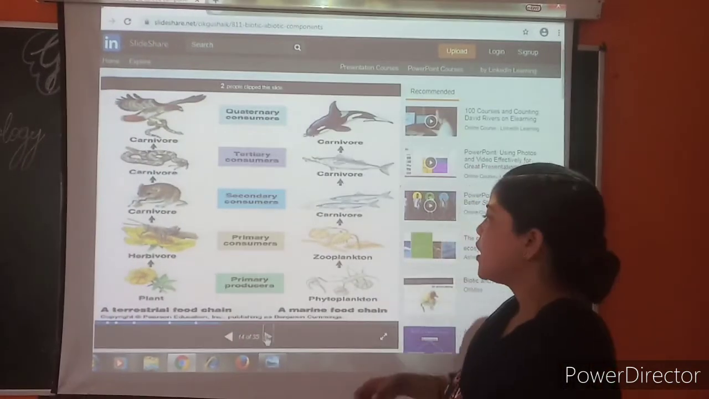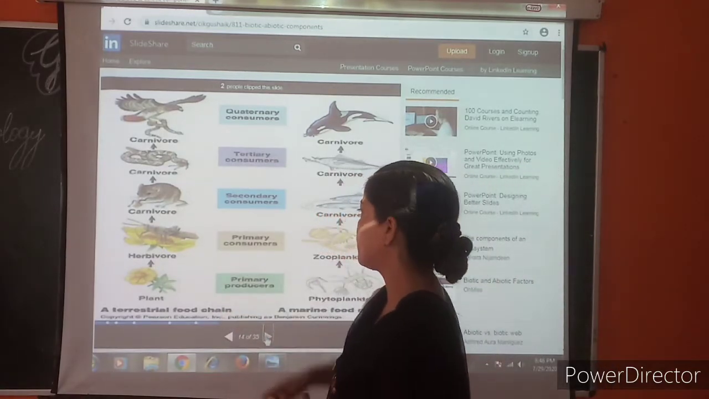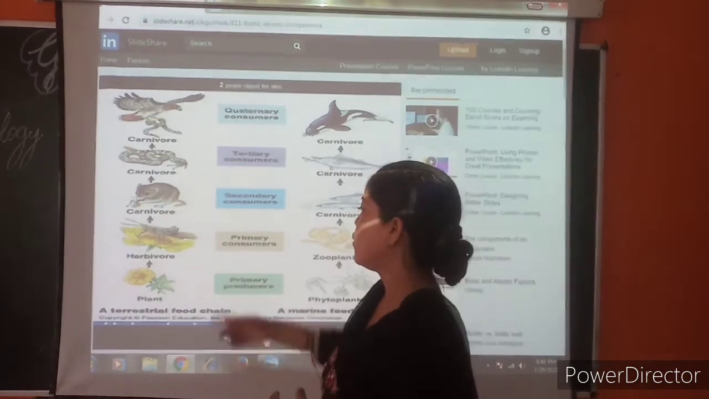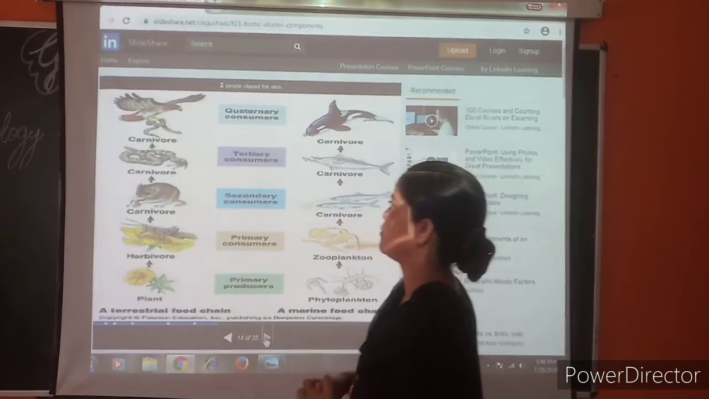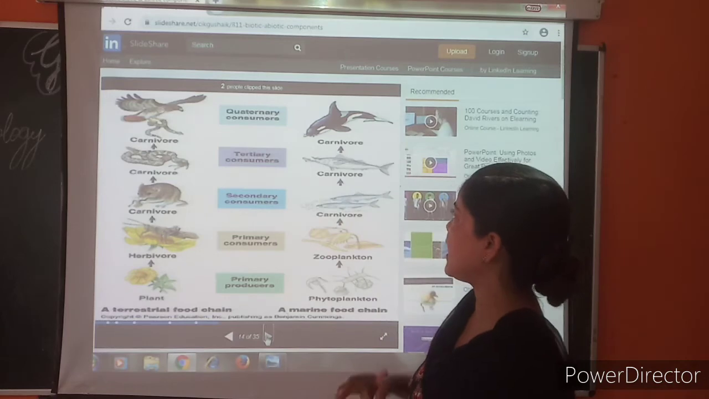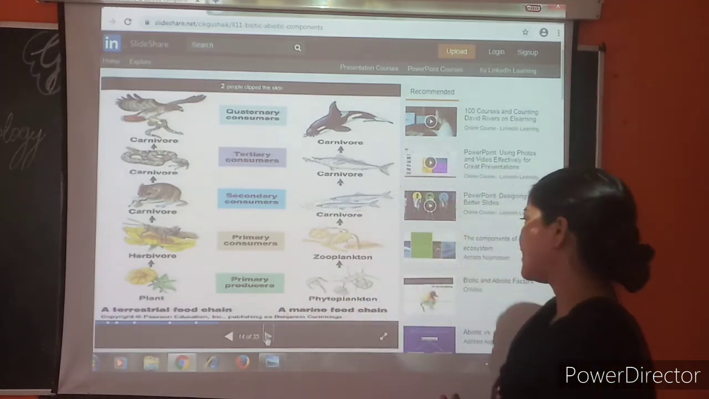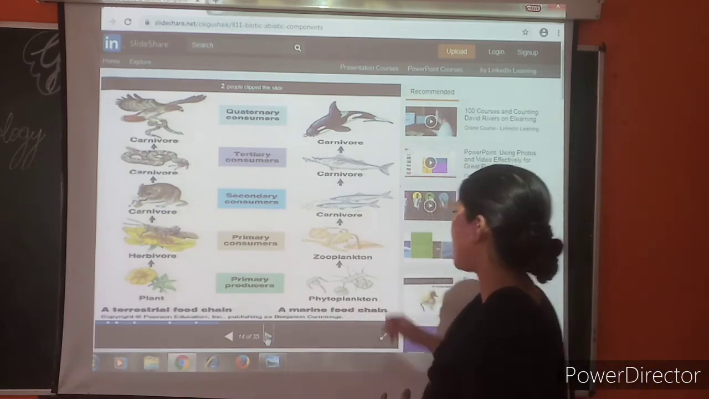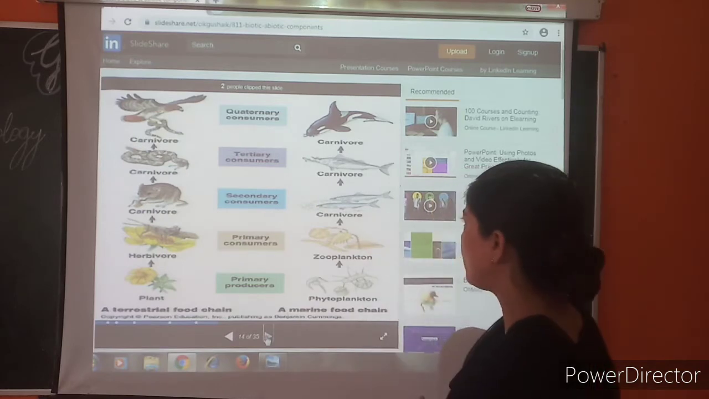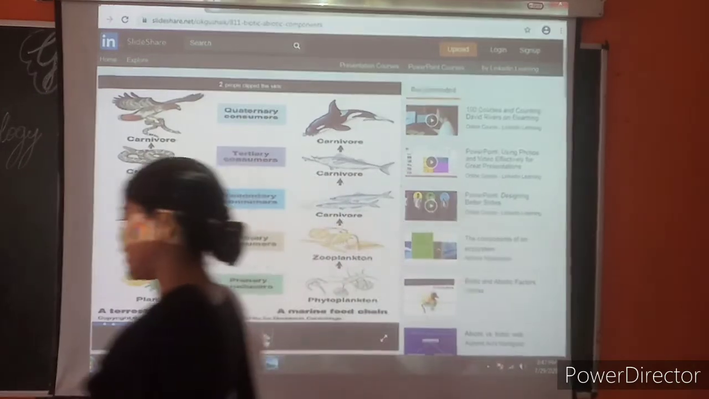Now, the plant is a primary producer, then the next, the herbivore, is the primary consumer, and the next carnivore, who eats the herbivore, is the secondary consumer, and the next carnivore is the tertiary consumer, and the next one is the quaternary consumer. Next, we will see a marine food chain. Suppose a phytoplankton is eaten by a zooplankton, and the zooplankton is eaten by a carnivore, and then by a superior carnivore, and again by a superior carnivore.